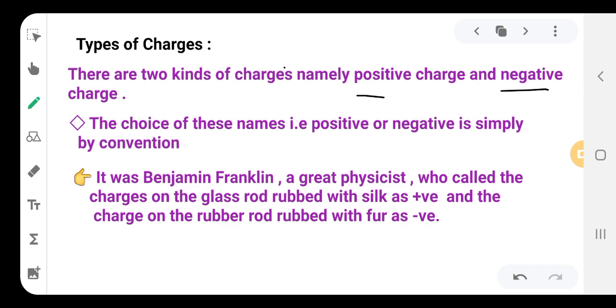The choice of these names, that is positive and negative, is by convention, and it was given by Benjamin Franklin, a great physicist, who called charges on the glass rod rubbed with silk as positive and the charges on the rubber rod rubbed with fur as negative. Okay, so he gave the names as positive charge and negative charge. So conventionally a body which loses a charge has the positive charge, and the substance or the atom which gains the electron or the charge is taken as a negative charge.